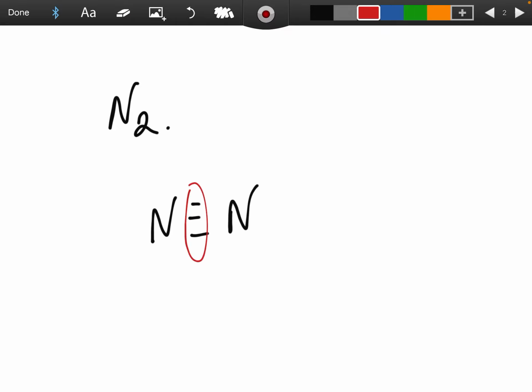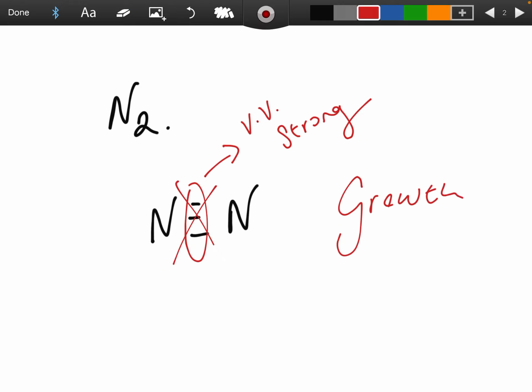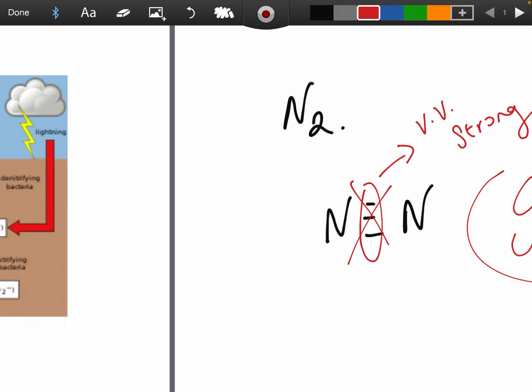Now, this triple bond is very, very strong, and it's virtually impossible to break by anybody. So basically, what happens is the bacteria and microorganisms convert it into a compound that the plants and animals may use for growth. That's the main aim here, nitrogen is for growth. Okay. So nitrogen fixing is step one.